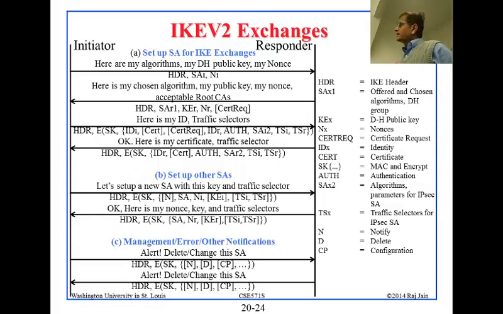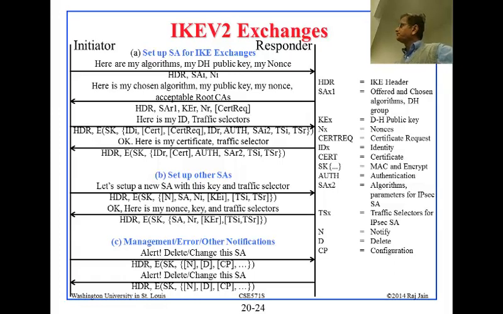And the responder basically selects that and says, well, here is my nonce, here is the one that is selected from your offered algorithms. And so these two things are in clear. This is a typical Diffie-Hellman. Actually, it is not complete Diffie-Hellman because, okay, all right, so this is basically all goes in clear.